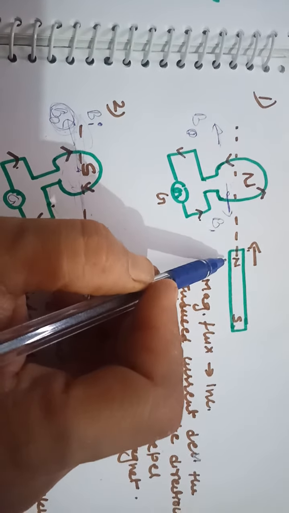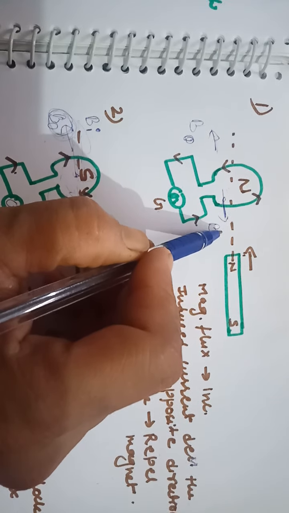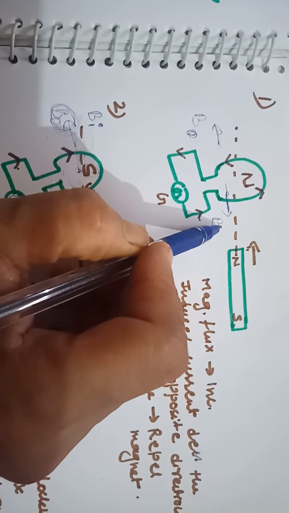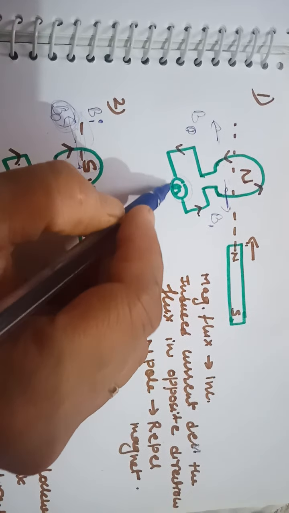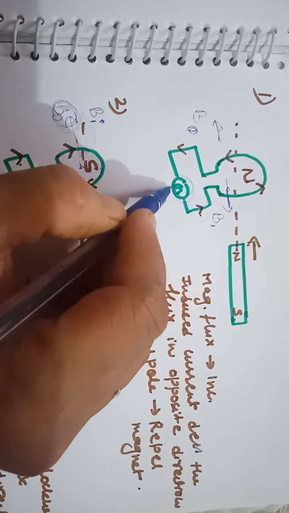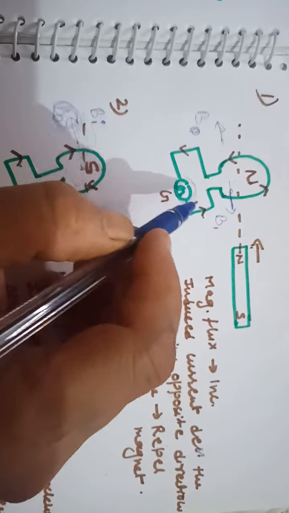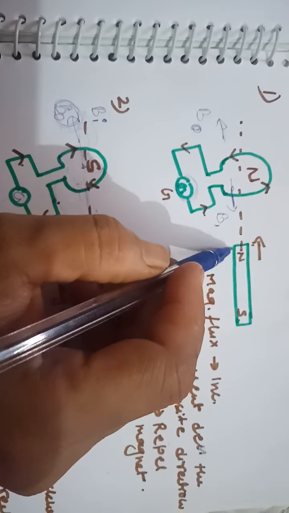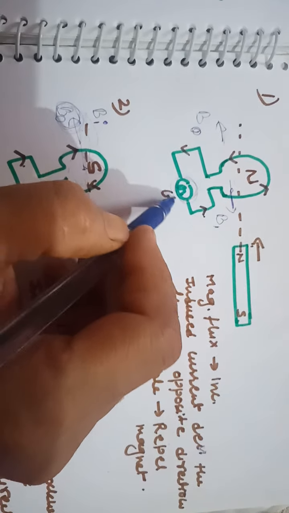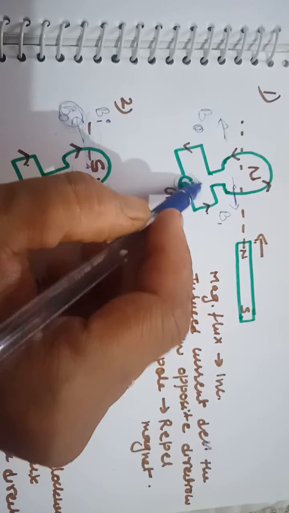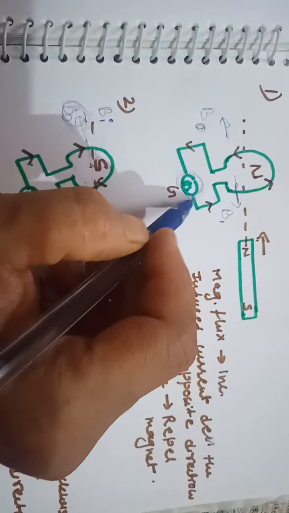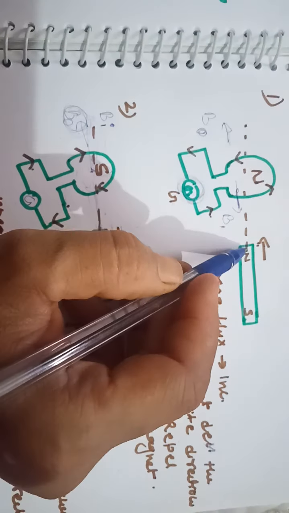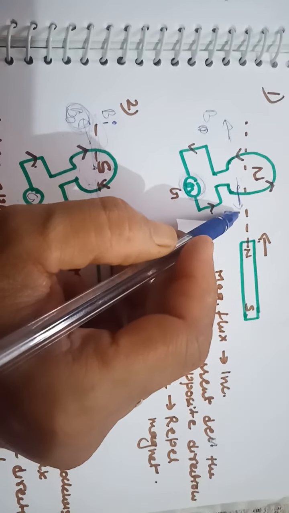So what have you done? Now this work done against the force of repulsion appears in the form of electrical energy as the induced current produced in the coil. So the work done appeared in the form of electrical energy. How? What did you get here? Here you will get the direction of the induced current in the opposite direction, because you did work against the force of repulsion.